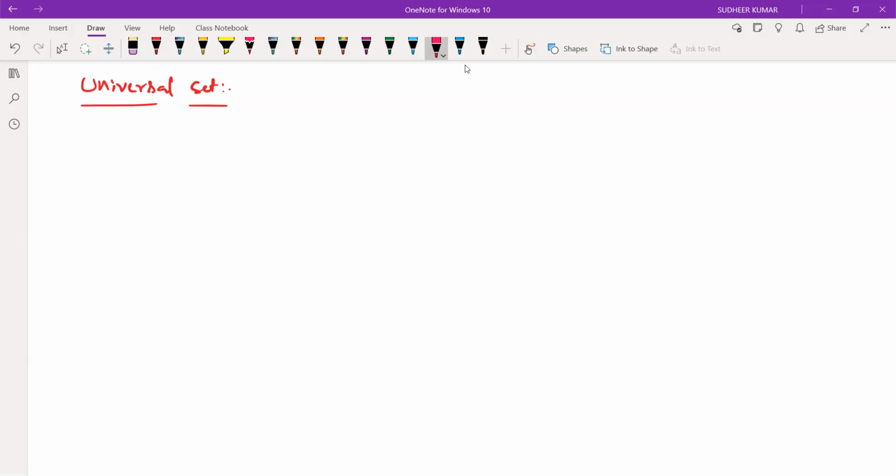Suppose we'll define this easily by taking an example. Let us take A is {1, 2, 3, 4}. Is the set {1} a subset of set A or not? Yes, sir. So {1} exists in A, so it is a subset.